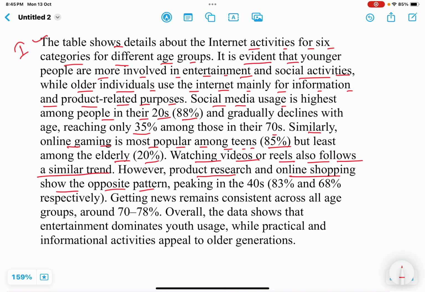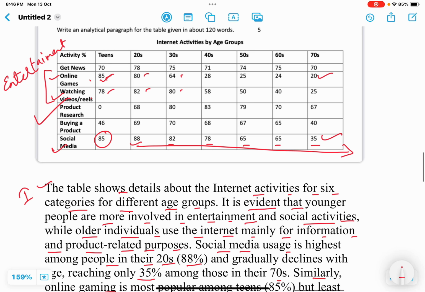This is most popular among elderly people and least popular among younger people, peaking in the 40s. The highest is among the people in their 40s, 83% and 68% respectively. In this sentence we are talking about two categories, product research and online shopping.